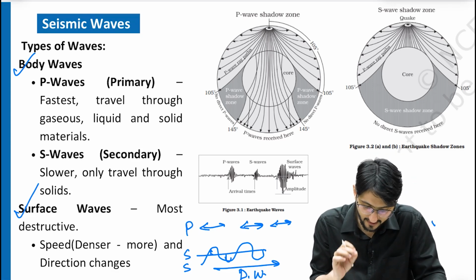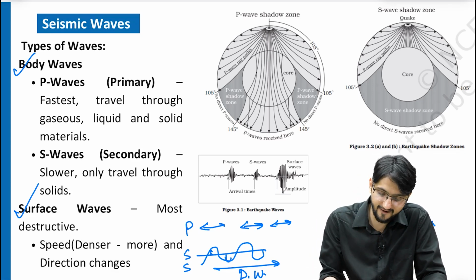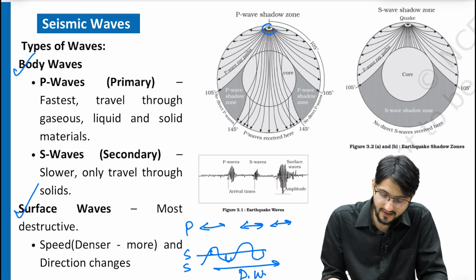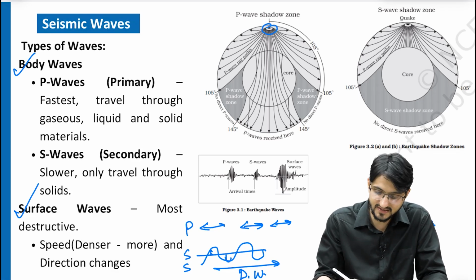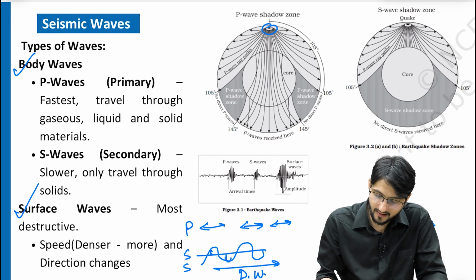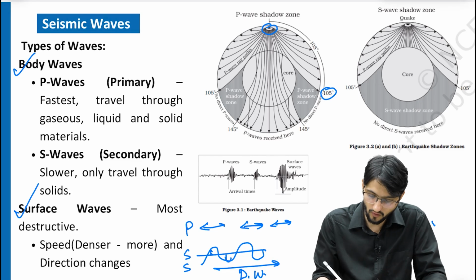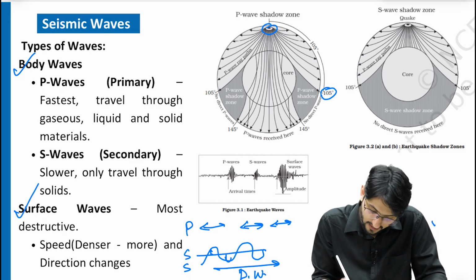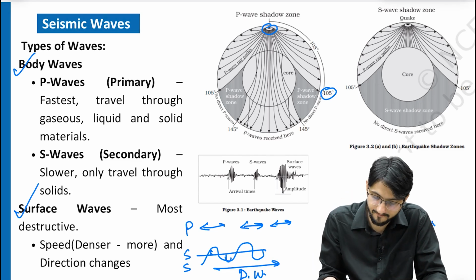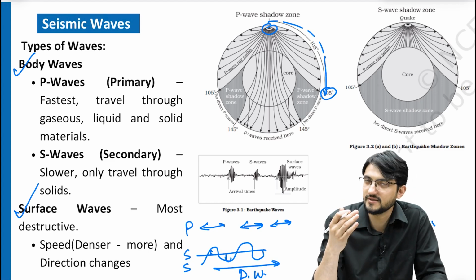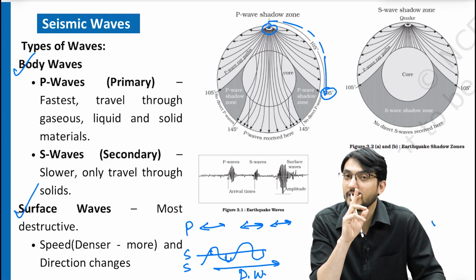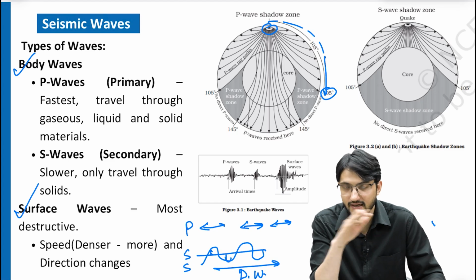Now here comes the interesting part. If you have an epicenter or focus here, then you will see that the waves are traveling in all directions. But only till 105 degrees from the epicenter, you will find both waves: direct S waves and direct P waves.